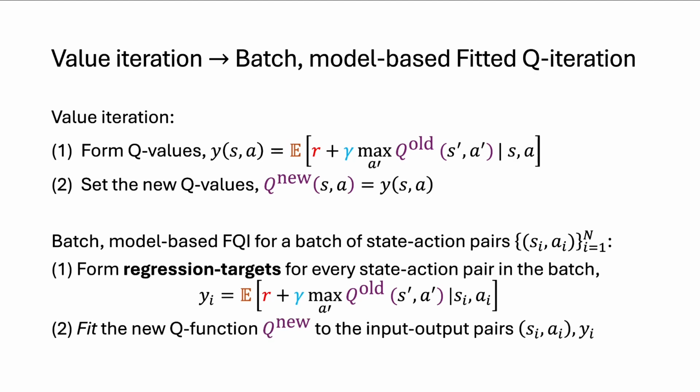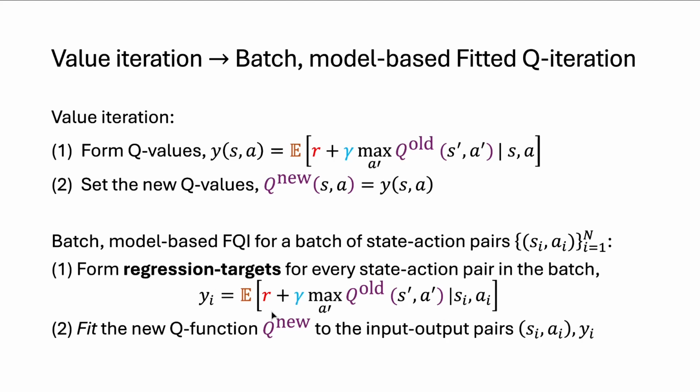Then, instead of setting the new Q value, which is what we do in value iteration, we're going to fit our new Q function to that input-output data set that we've created of state action pair inputs, regression target outputs. So one way to frame fitted Q iteration is that I'm using bootstrapping to create a data set for myself, a data set consisting of state action pair inputs and regression target outputs.